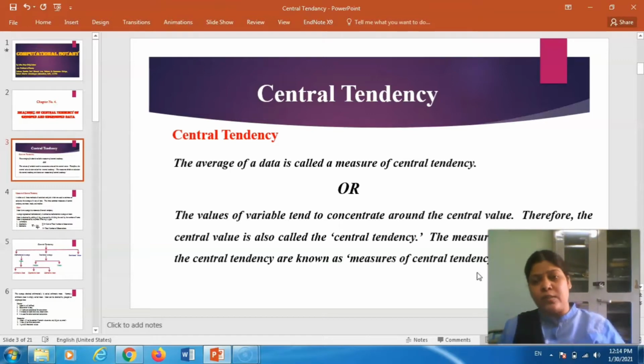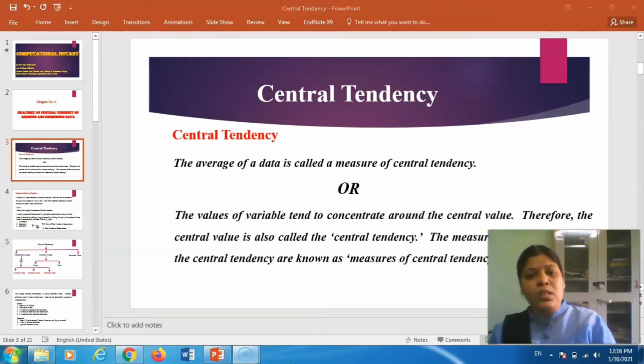So while calculating the mean, you have to consider only a single value to come to a certain conclusion about things. For example, in 11th and 12th standard you used to do titration, and in titration you generally take 3 readings, and those 3 readings are divided by the total number of readings, that is 3. So mean is one type of central tendency.